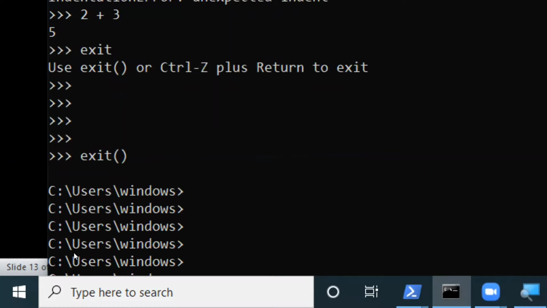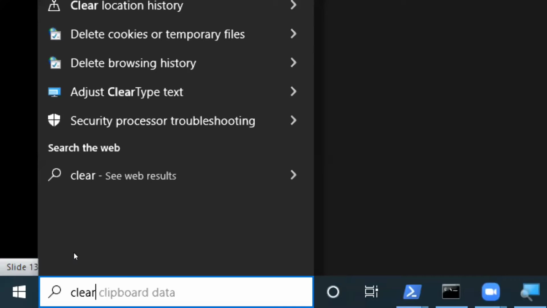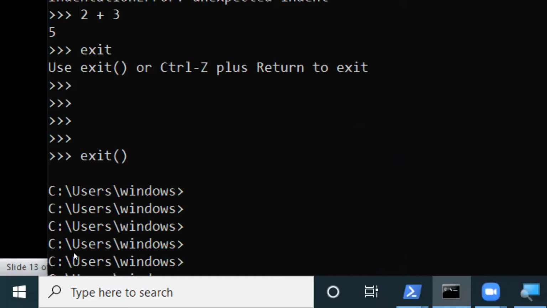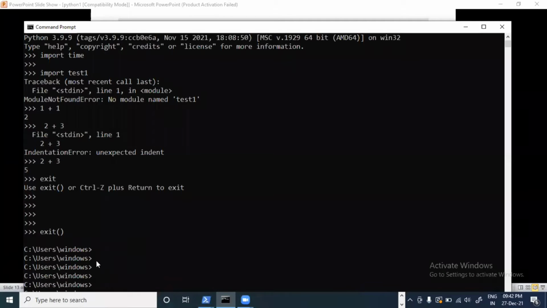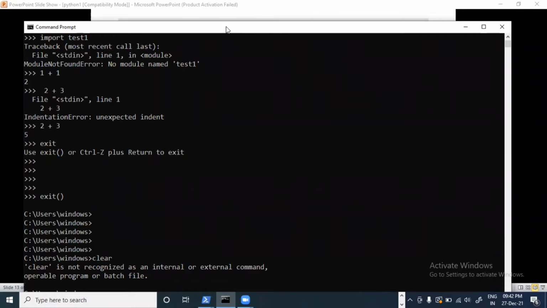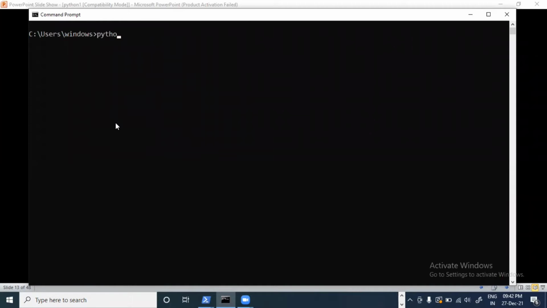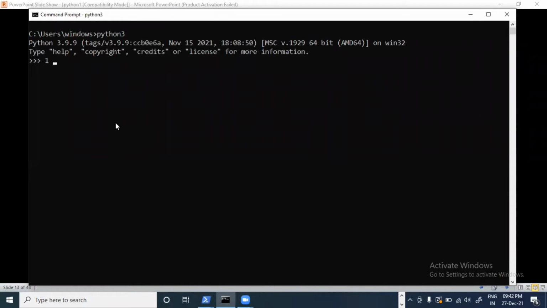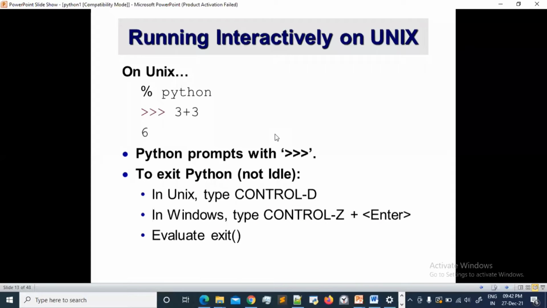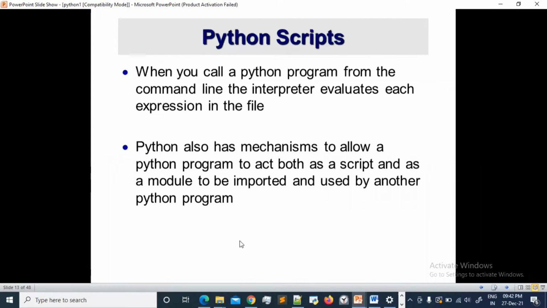In this way, you can exit a particular Python prompt. As I said, type exit on this one.